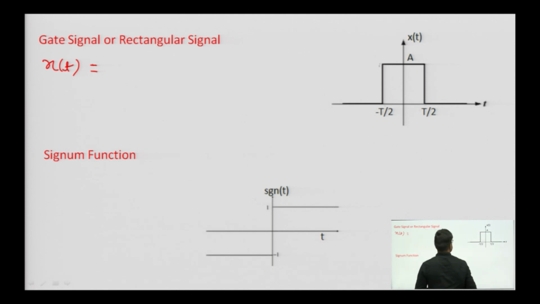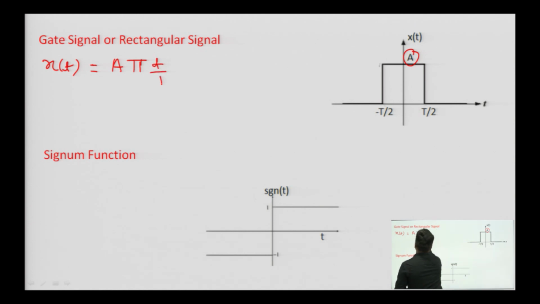The representation of gate signal is done like this, A, which will be the magnitude A, then there is a sign similar to pi, t by capital T, where capital T denotes the width of rectangular signal, it denotes the width of rectangular signal,